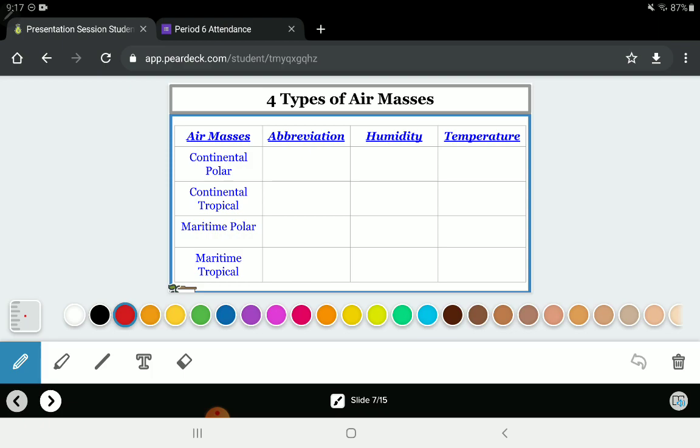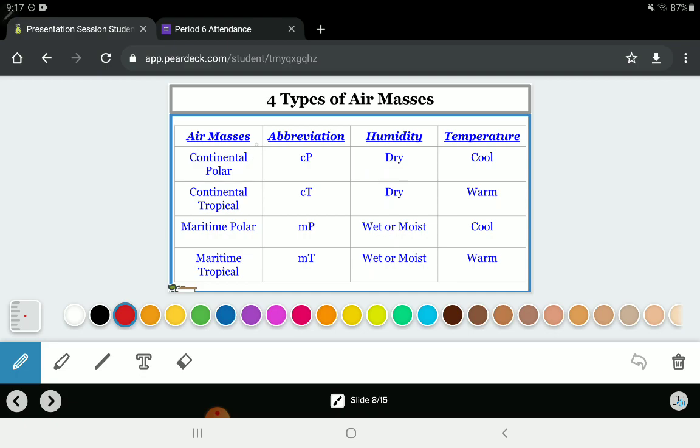You are going to write on your Pear Deck the abbreviations for these: continental polar, continental tropical, maritime polar, and maritime tropical. When you write the regions, you need to know that it's a lowercase c for continental and a lowercase m for maritime. And then the P stands for polar, and T stands for tropical.